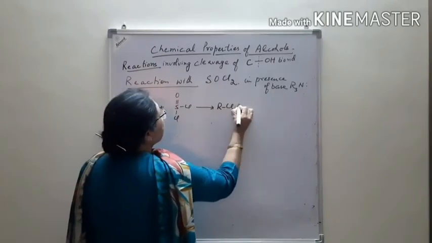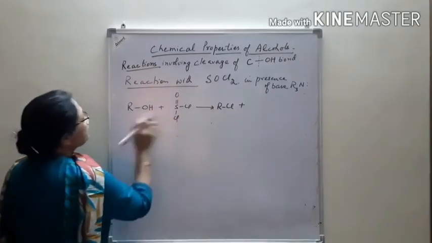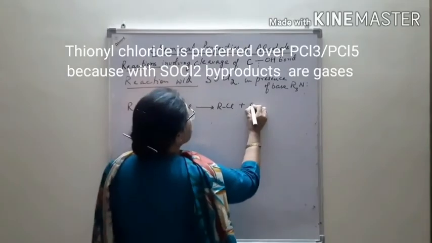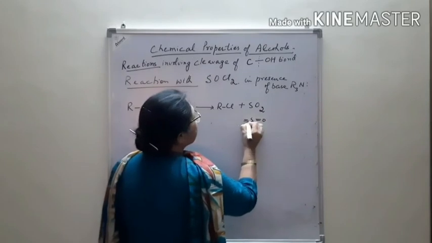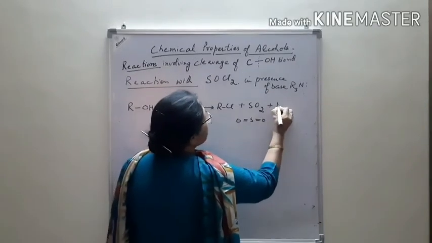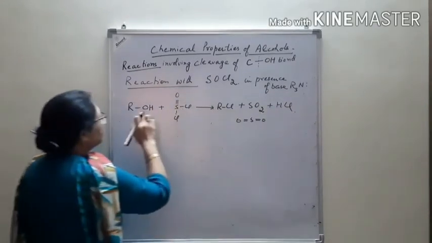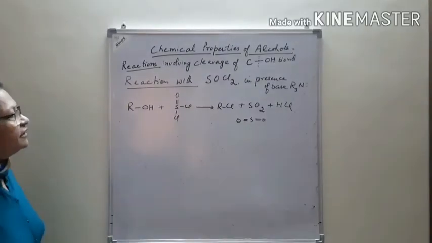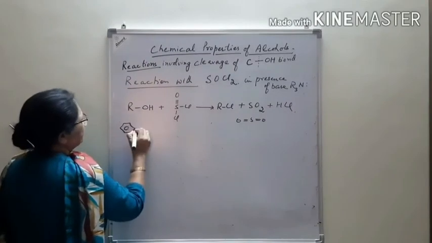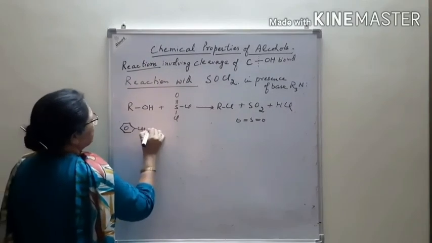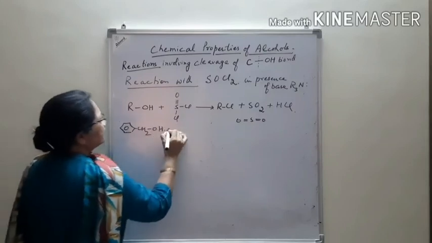Alkyl halide is formed, right? Plus sulfur dioxide is removed. Where the structure of sulfur dioxide is like that. Plus HCl, because sulfur has great affinity for oxygen. That's why the reaction takes place, right? If you take this one, any alkyl group you can take here, right?